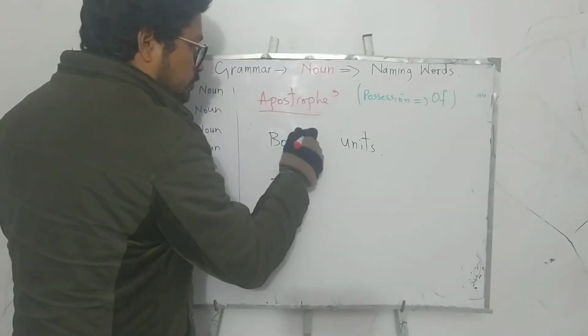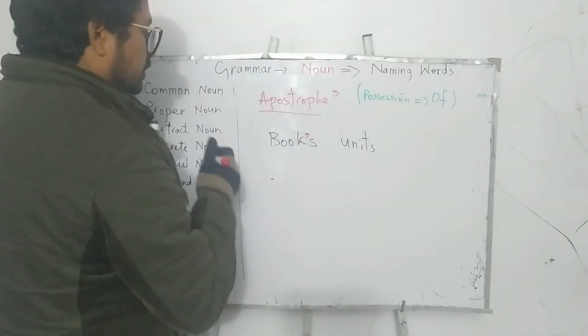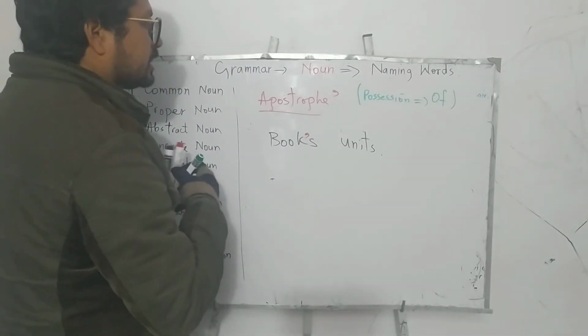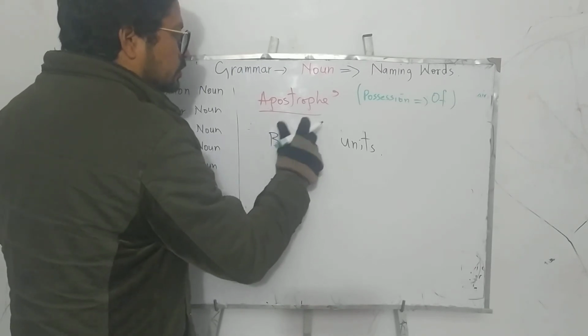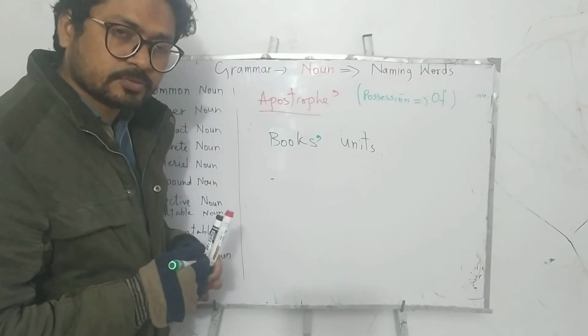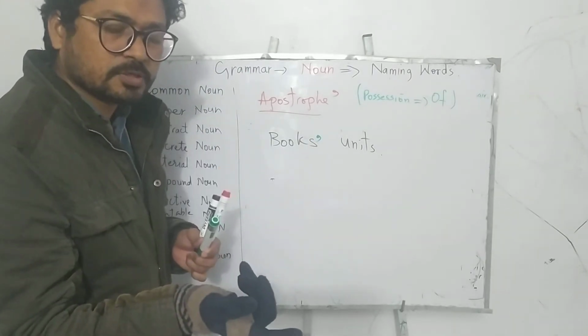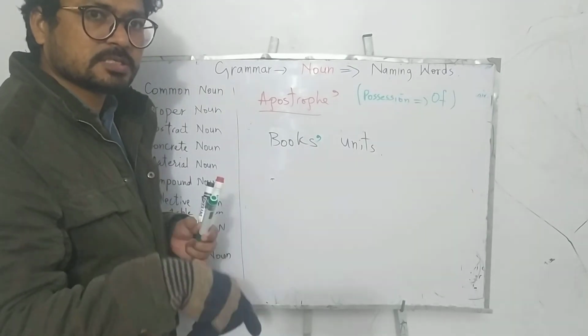If I write the apostrophe before s, it is a singular noun. But if I remove the apostrophe from here and use it after s, it becomes a plural noun. So the apostrophe after s is a plural noun, and the apostrophe before s is a singular noun.